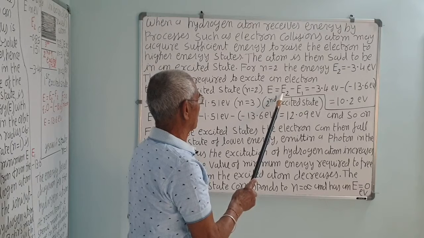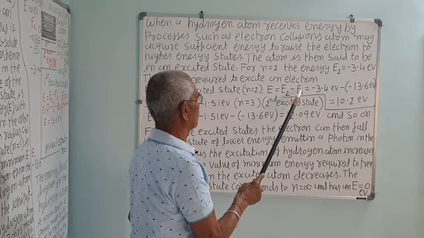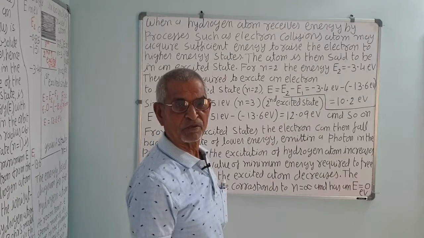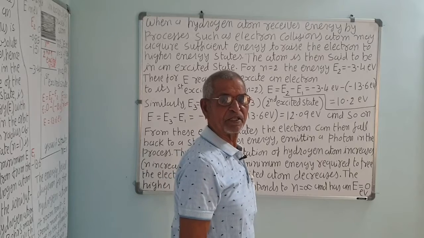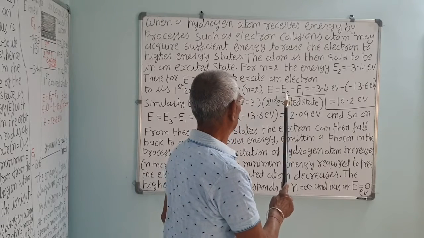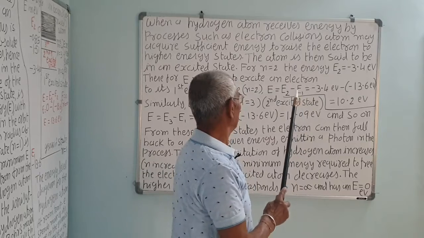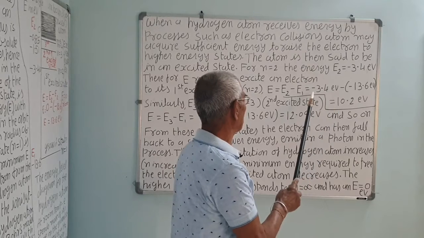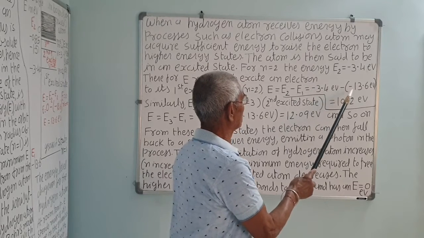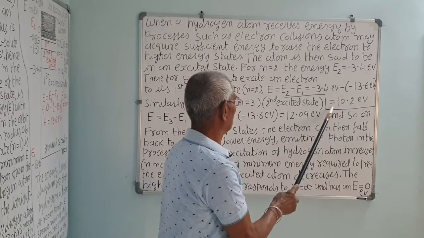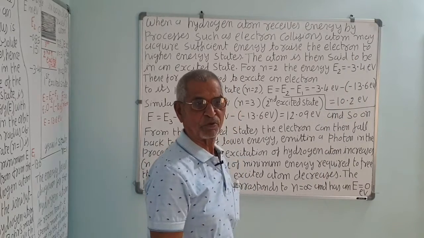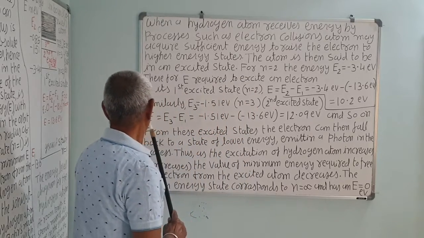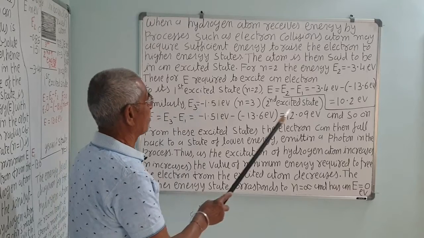E2 is the first excited state energy, minus 3.4 electron volt, and E1 is the ground state energy, minus 13.6 electron volt, as already seen. So, minus 3.4 electron volt minus minus 13.6 electron volt is the energy required to move the electron from the ground state to the first excited state, and so on.